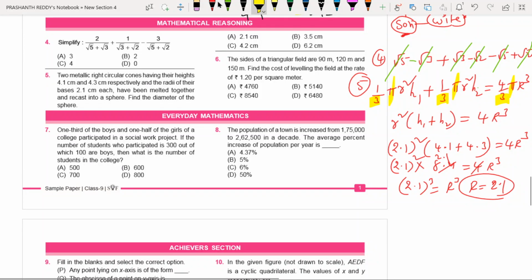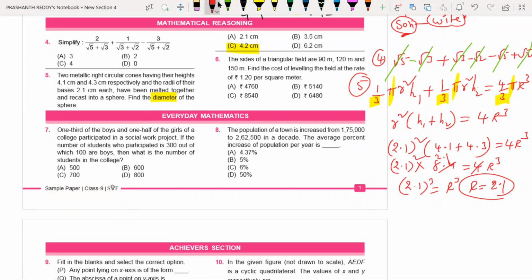Blindly don't keep the answer 2.1. 2.1 is wrong. What is your answer? 4.2. Because he asked to find out the diameter, not the radius. Radius means 2.1, but he asked to find out the diameter. That is the reason the answer is 4.2. It seems to be a lengthy question, but you should answer like this only.